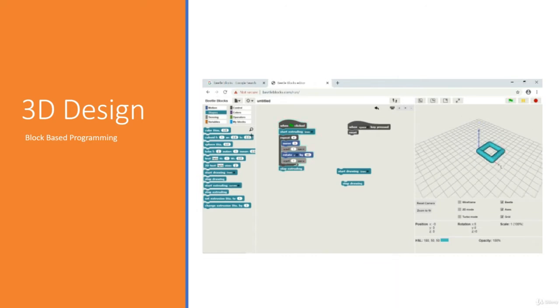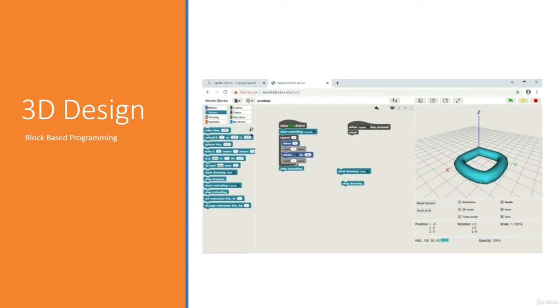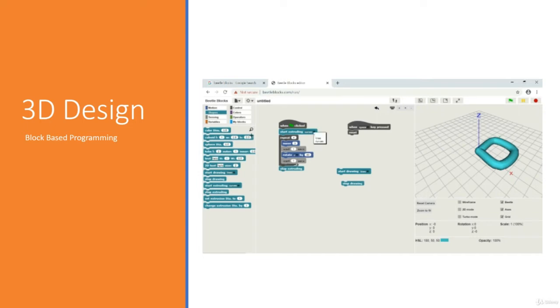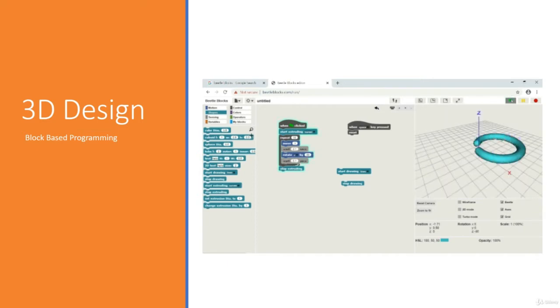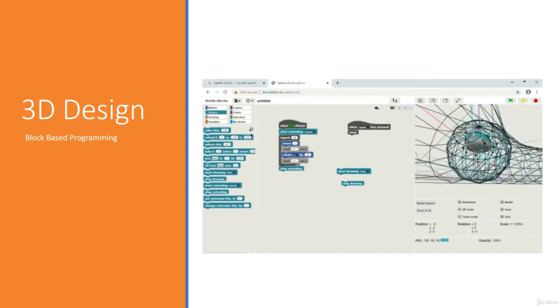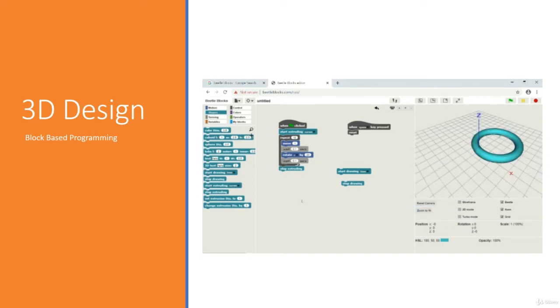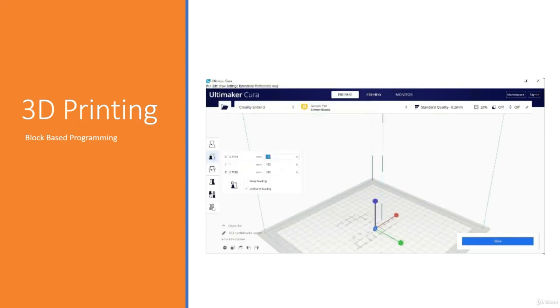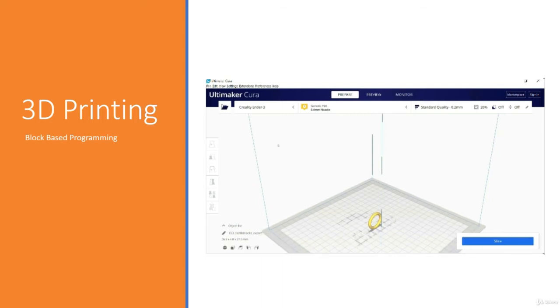So the very first section in block-based programming will be 3D design and 3D printing. So in 3D design, we will build 2D and 3D objects and shapes which will be the result of our programs that we have developed. So we will learn the basics of programming through building 3D objects. So after 3D designing, we will have a very brief introduction to 3D printing, where you will get an idea how to print 3D objects on a 3D printer.